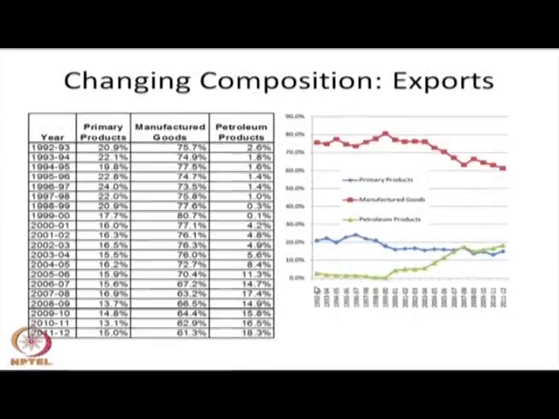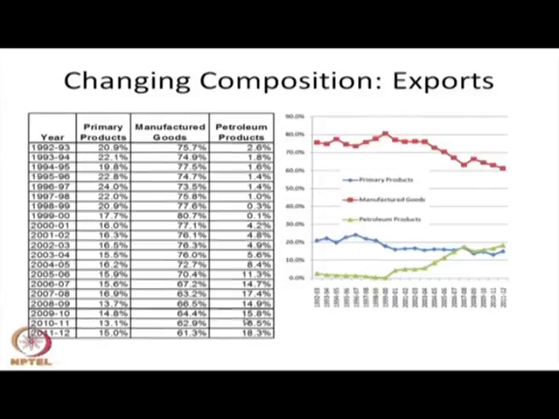If you look at the changing composition of export over the last 20 years, the export basket I have given to you, if you see the diagram, there is a significant decline in primary product export. The primary product percentage of total export declined from 21% to 15%. Similarly, manufacturing goods have increased. However, after 2004-5 there is a recession in the world market, and because of this a decline. However, it has contributed significantly to our export sector. Petroleum product increased after 2004-5.